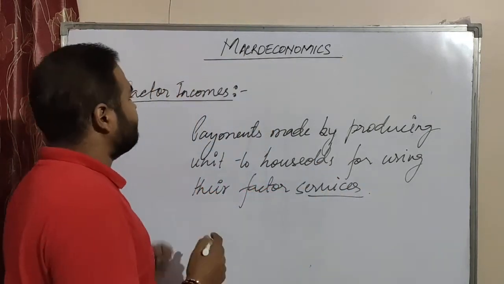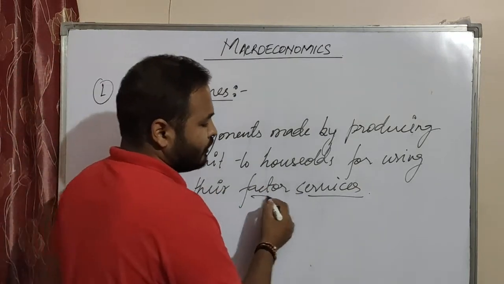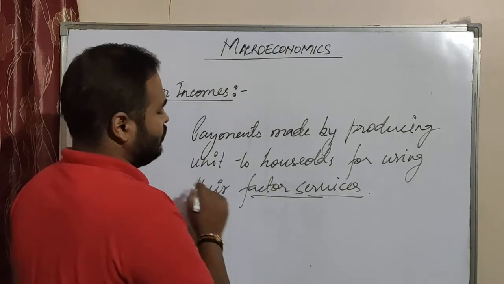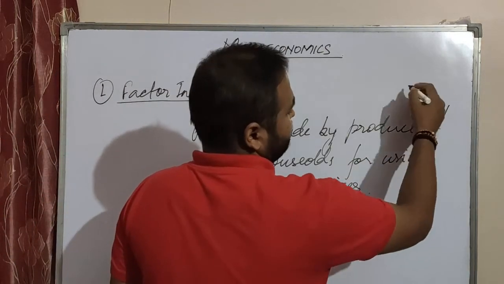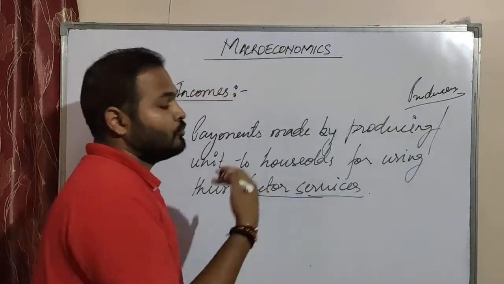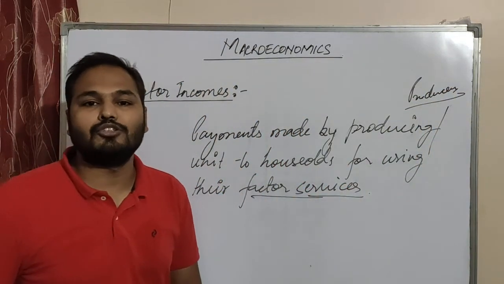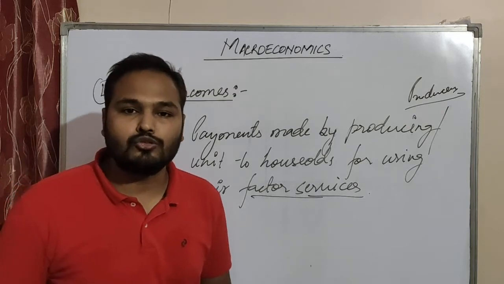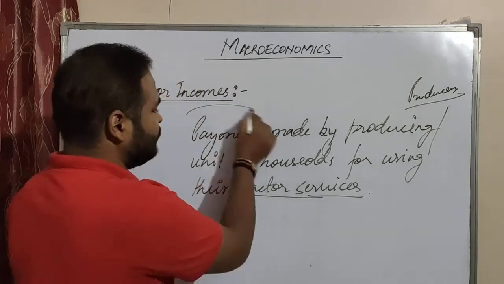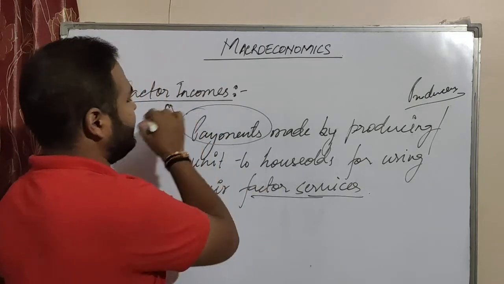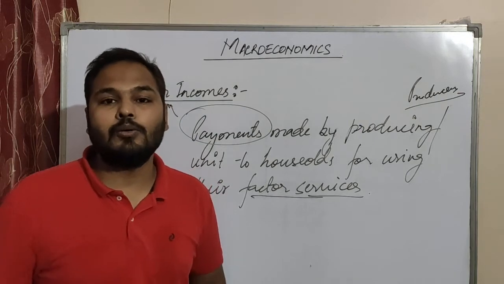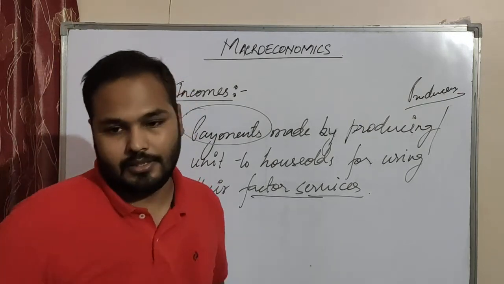Factor income is the reward for factor services, which are given by the household to the producing unit. In return, the household gets payments, and that payment is the factor income. Now, what kinds of factor incomes do they receive?